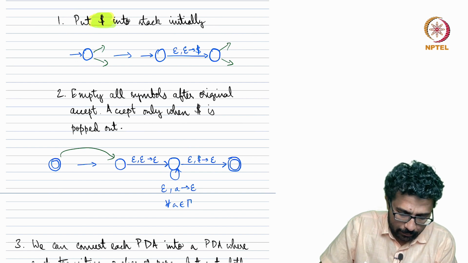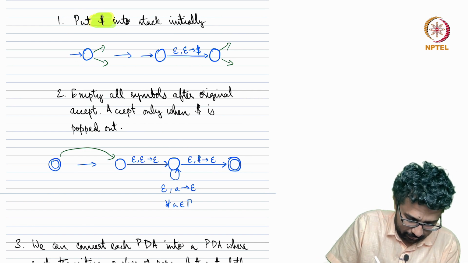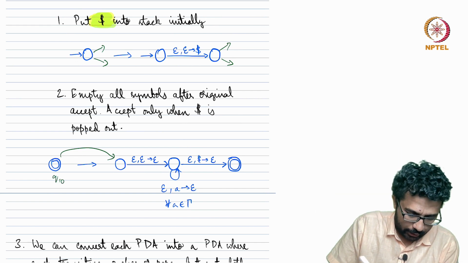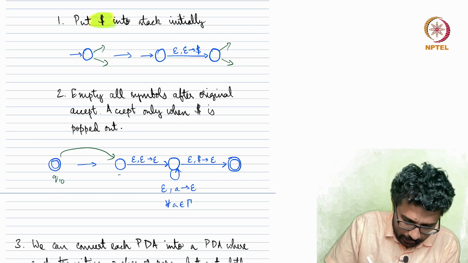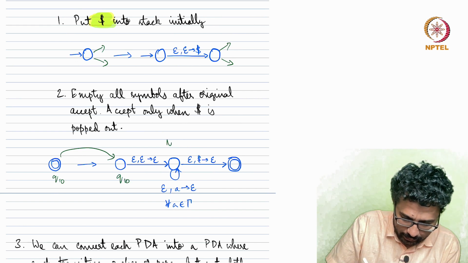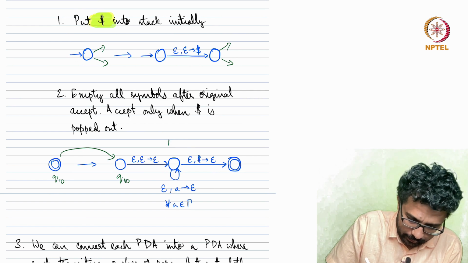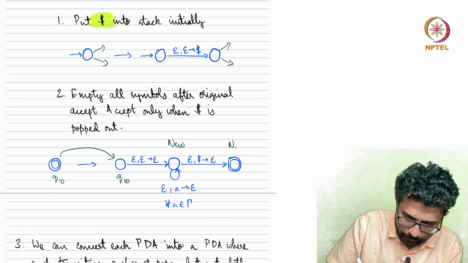First, let's say this is state Q10, and these are two new states.